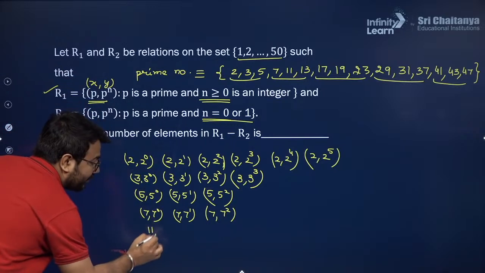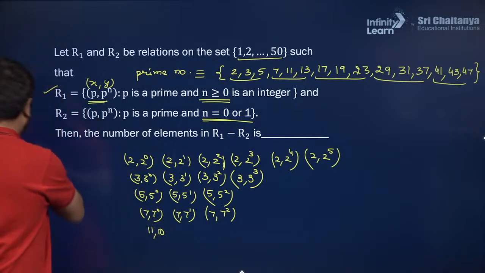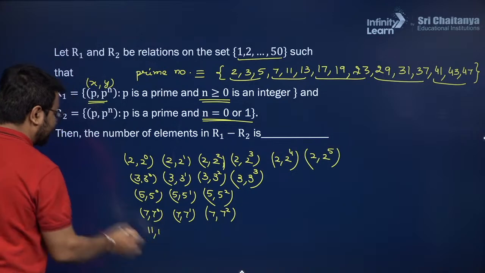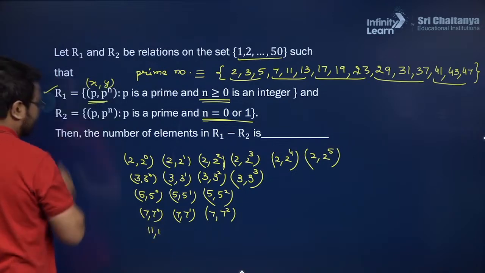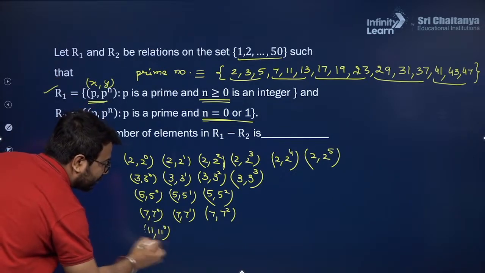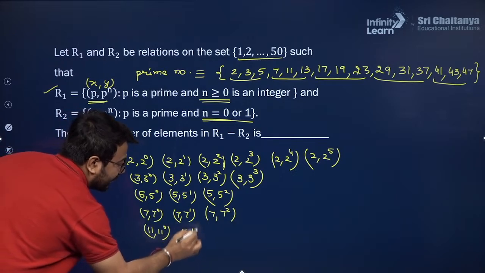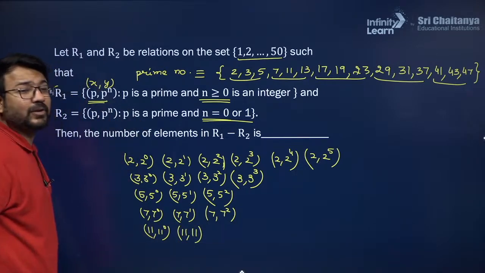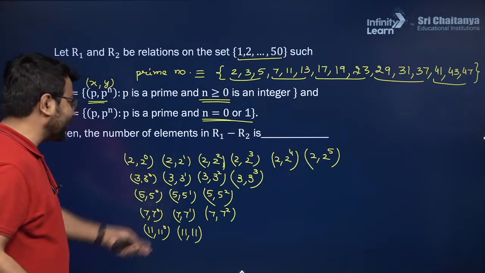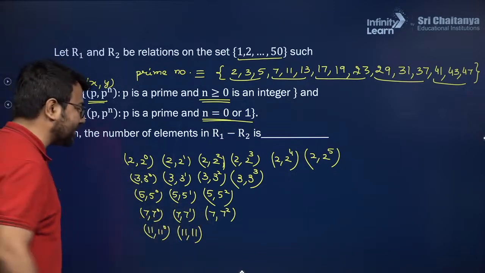Next is 11 comma 11 raised to the power 0. Here it is 11 raised to the power 0. Next is 11 comma 11 raised to the power 1, and next is 11 comma 11 raised to the power 2. Can it be taken? No, 11 square cannot be taken in this situation.